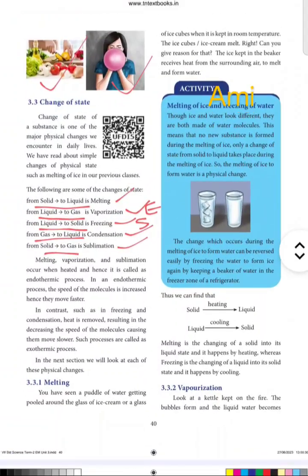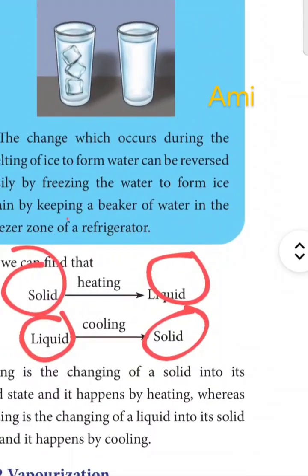So each has been explained here, out of which the first case is melting. Melting is nothing but a solid upon heating changing to liquid, and liquid upon cooling changing to solid. So when we heat a solid and it melts into liquid, that process is known as melting.